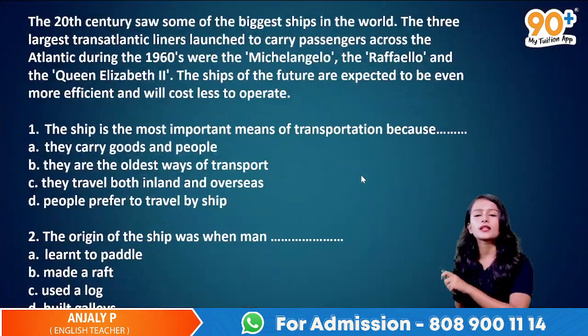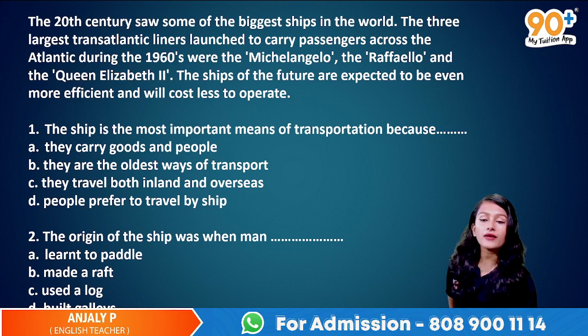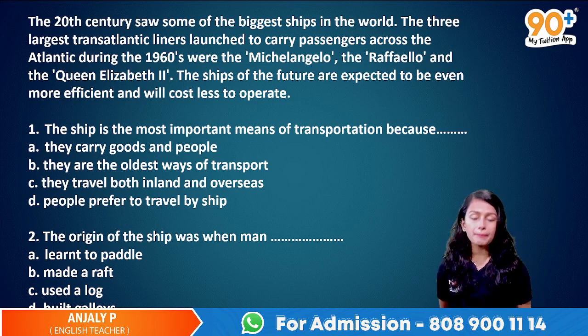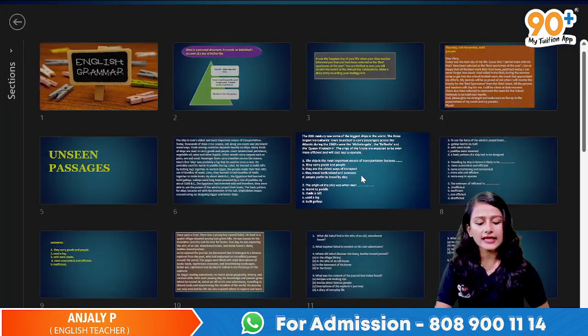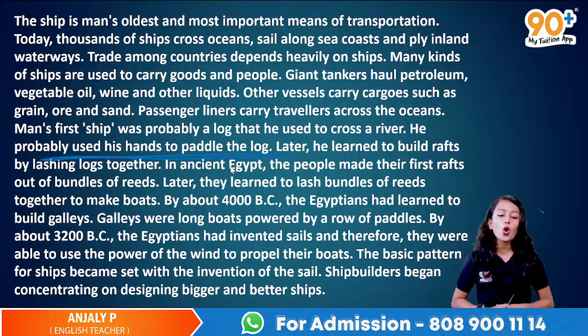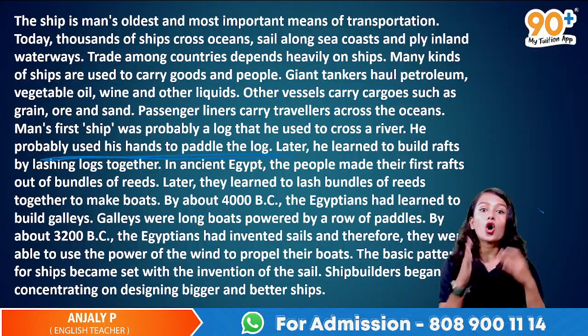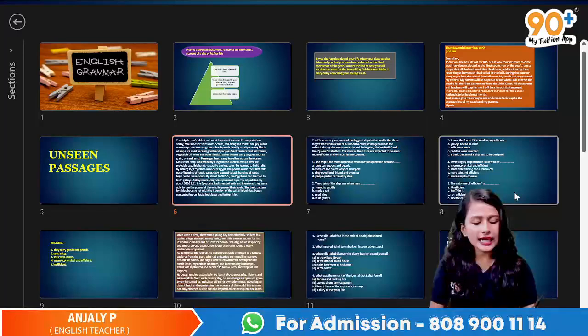So ഓപ്ഷൻസ് ഉണ്ട്, നോക്കാം. The origin of the ship was when man learned to paddle, made a raft, used a log and built galleys. So particularly first sentence ൽ വന്നിട്ടുണ്ടായിരുന്നു that man's first ship was probably a log that he used to cross a river. So the origin of the ship was when he used the log. So അവിടെ തന്നെ അതിന് ആൻസർ കിട്ടിയിരിക്കുകയാണ്.